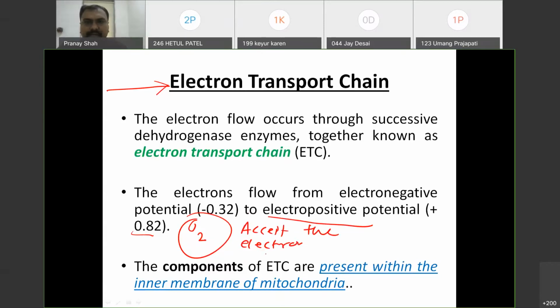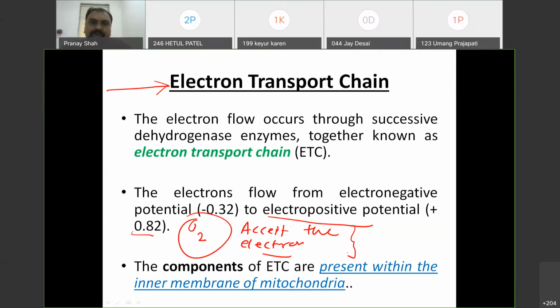The oxygen that we inhale in our respiratory system will be carried in the lung, and with the help of hemoglobin it reaches the different tissues, where finally this oxygen will accept the electron and it will help us to produce the ATP. That's why oxygen is very, very important. Otherwise, if we don't inhale oxygen in our breath, then our peripheral tissue mitochondria will not produce ATP.